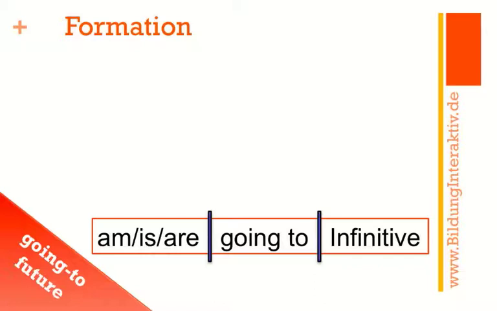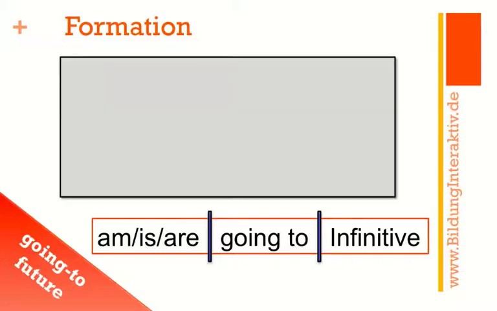Let's start right away with the formation of the going to future. How do you actually produce this tense? Well, this is not so complicated. You use am, is, or are, followed by going to, followed by the infinitive without the to, of course.